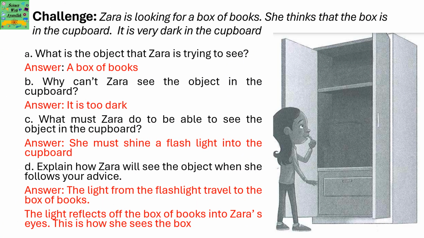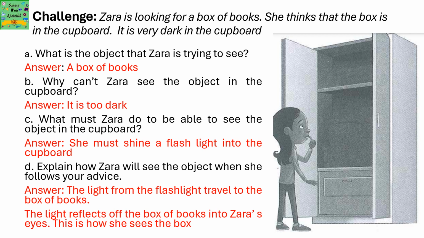Zara is looking for a box of books. She thinks that the box is in the cupboard. It is very dark in the cupboard. What is the object that Zara is trying to see? A box of books. Why can't Zara see the object in the cupboard? Because it is too dark.